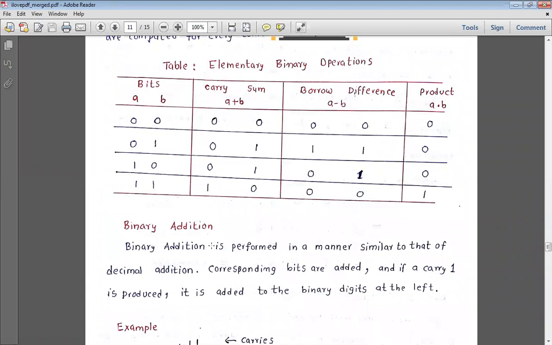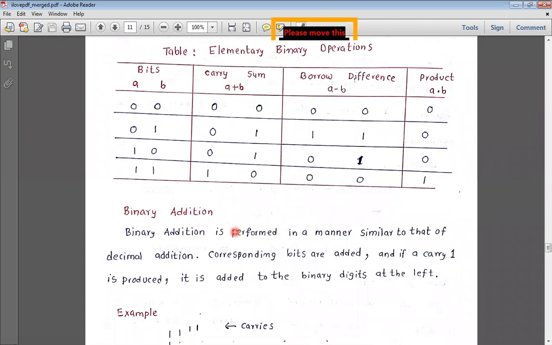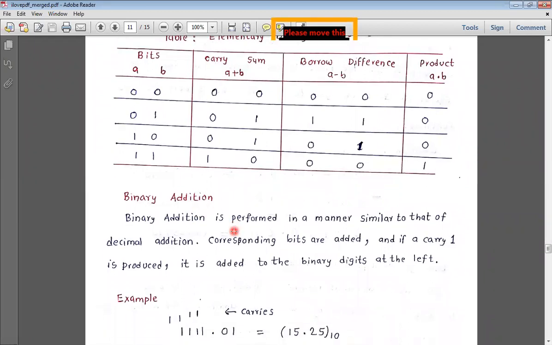Please, participants who have noise around them should mute their mics. Those sitting in a quiet environment may unmute their mics so that you can respond to me. I can follow what is happening, whether you are following or not, and any issues. If you are sitting in a nice environment, otherwise in a bus moving somewhere, then keep your mic muted. If you are sitting in a quiet room, then unmute your mic so that you can respond to me.